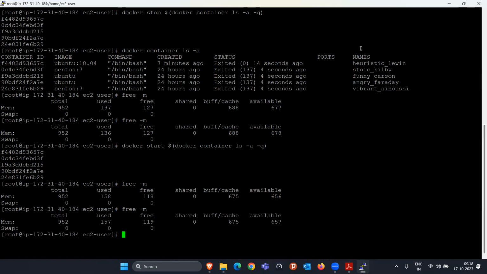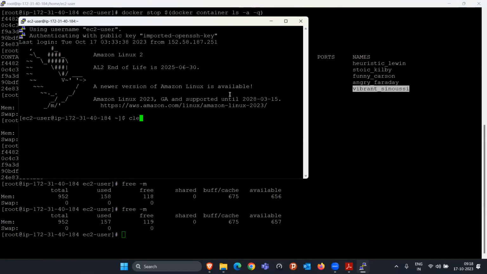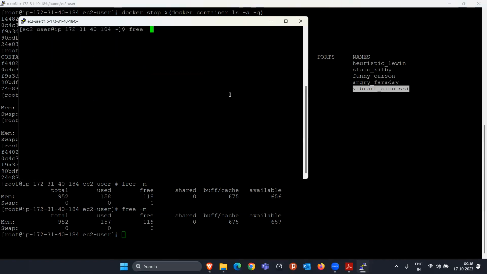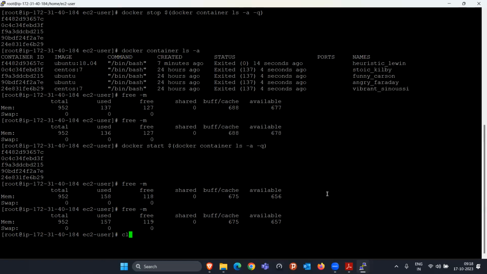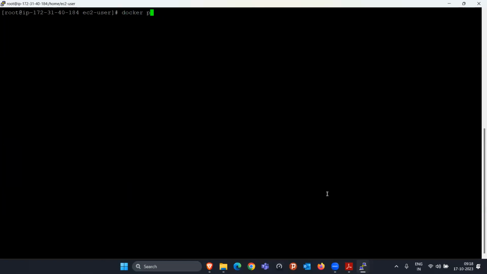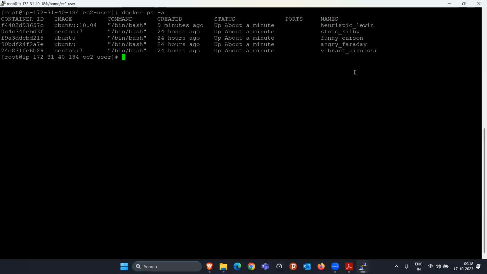Whenever a container requires some extra RAM, take an example, some container is running. Let's go inside this container. Let me first duplicate this session. So there we go. Currently this is the RAM: 115 MB is free here. Now what I'm going to do is go inside one of the containers, docker attach to this container.